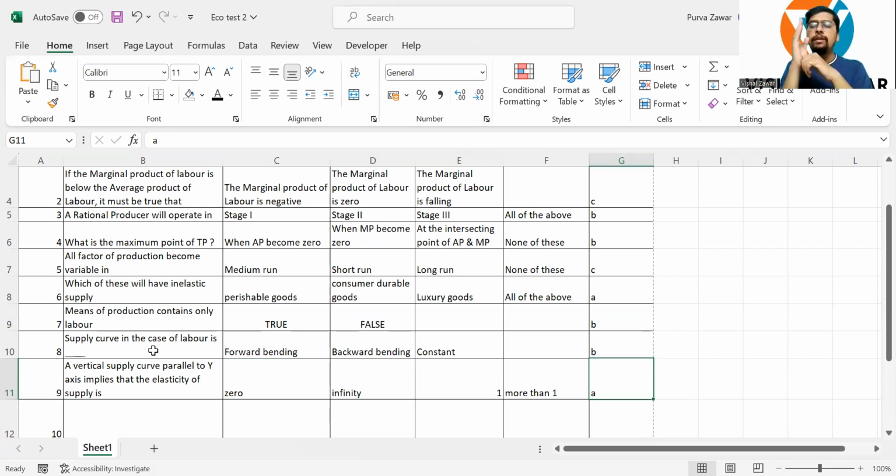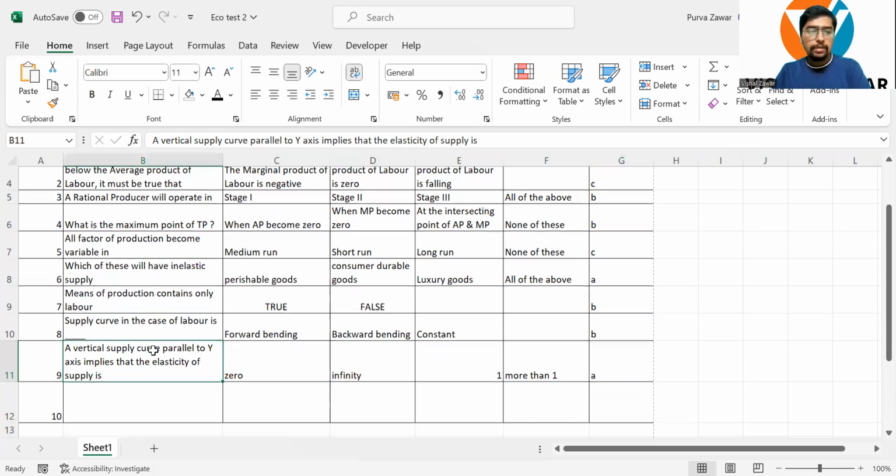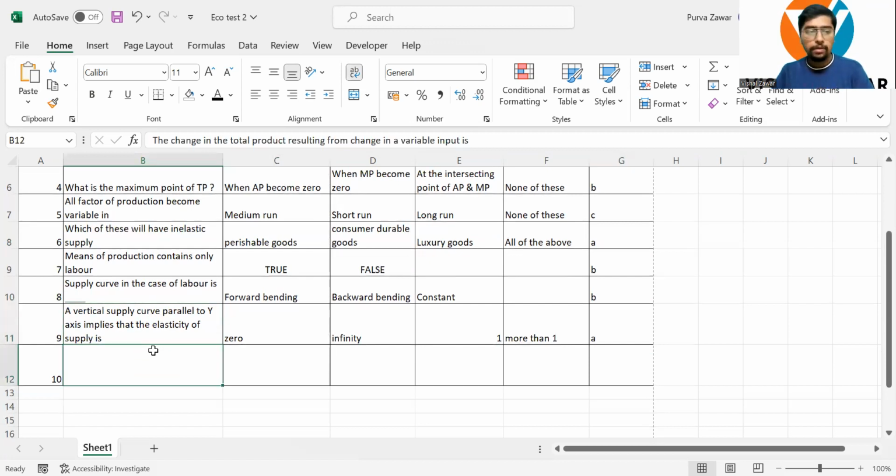What does it mean to be parallel to y-axis? That means your price increases, your price goes down, your quantity supplied remains constant. So it is 0. Or you can also call it perfectly inelastic supply. Here we go.